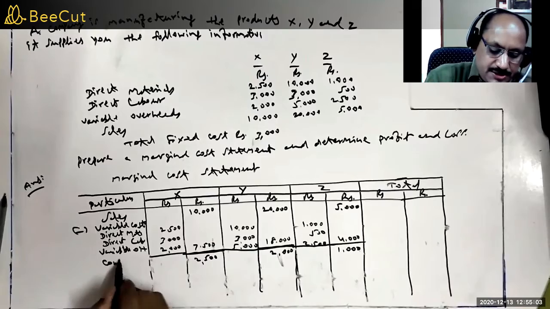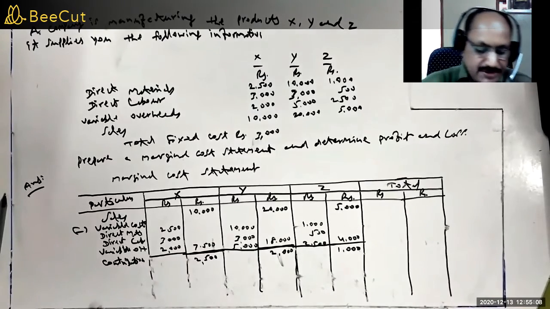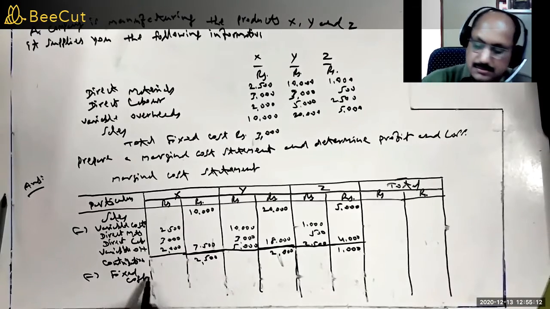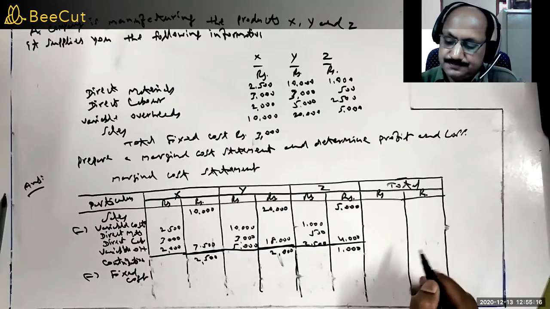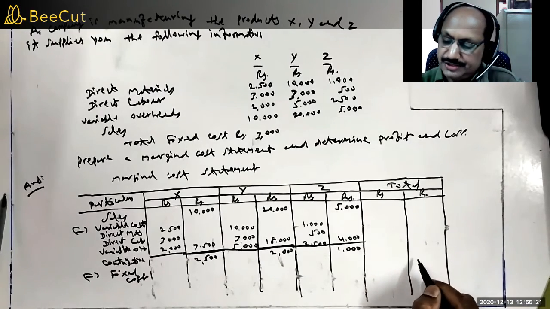This is called contribution. C minus fixed cost. So for the whole amount we can take up fixed cost. Fixed cost given in the problem is rupees 3,000.